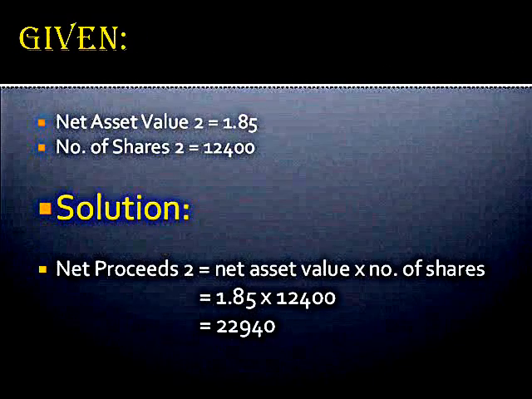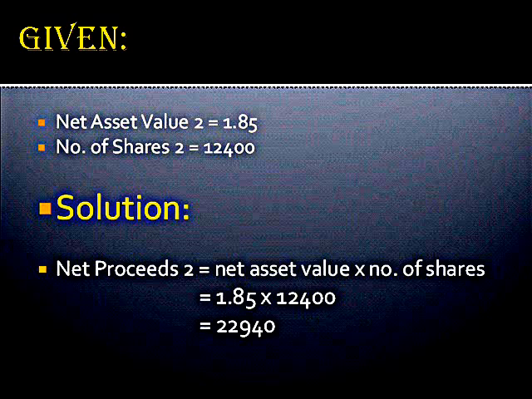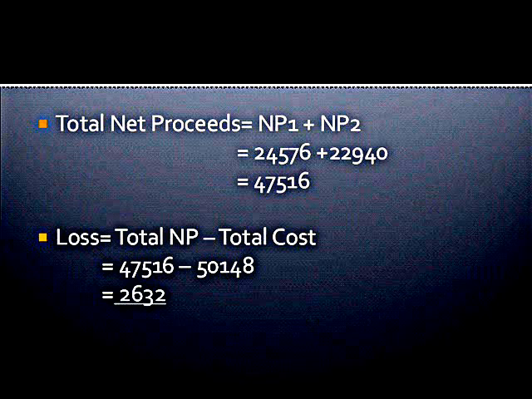Next is to compute the net proceeds 2. Given the net asset value of 1.85 and number of shares of 12,400, net proceeds 2 is computed by net asset value times number of shares. So 1.85 times 12,400, we got the net proceeds 2 equals 22,940.